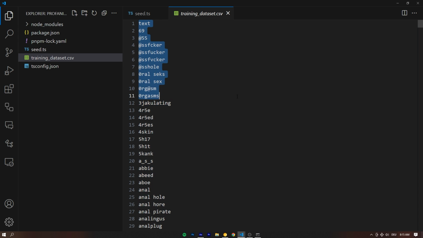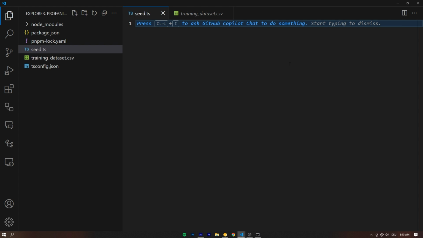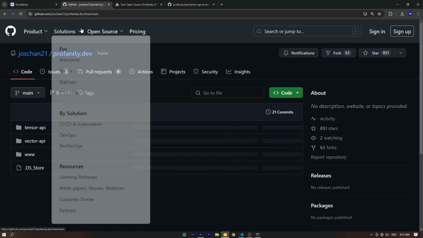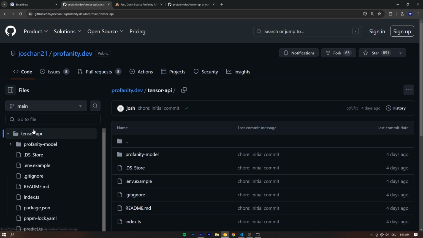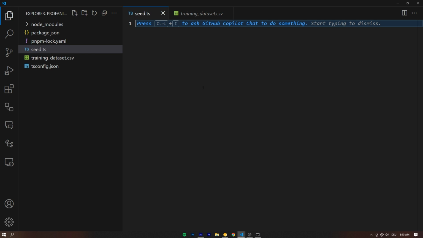Technically, we could even put this into a long JavaScript array, right? This list is not huge. It's about 1,450 entries. That's totally possible to just put in memory. If you work with really long data sets, 50, 100, 150,000 rows, you can't do that. In that case, you need to go a bit of a different route. If you want to take a look at the practical implementation of how to work with really large data sets, that's also in the GitHub repository under the Tensor API, by the way. You can take a look at how I did that here. That's like a 45,000 row data set that we use there, but we don't need to do that in here.